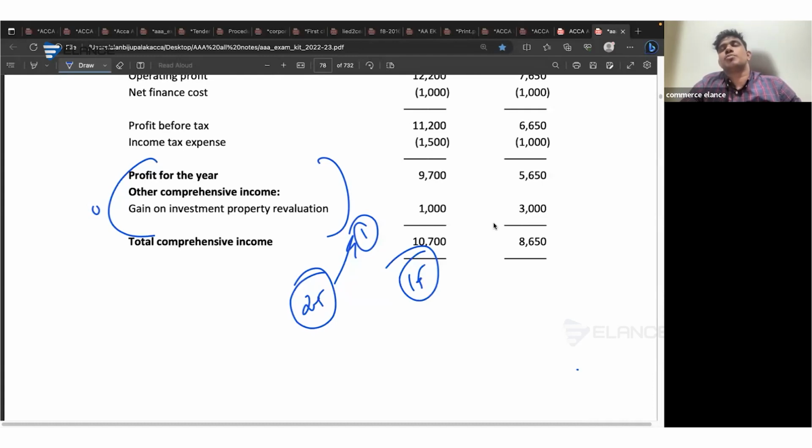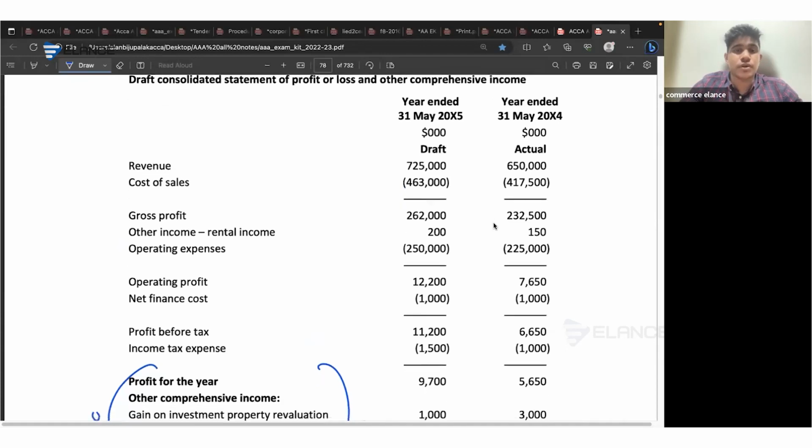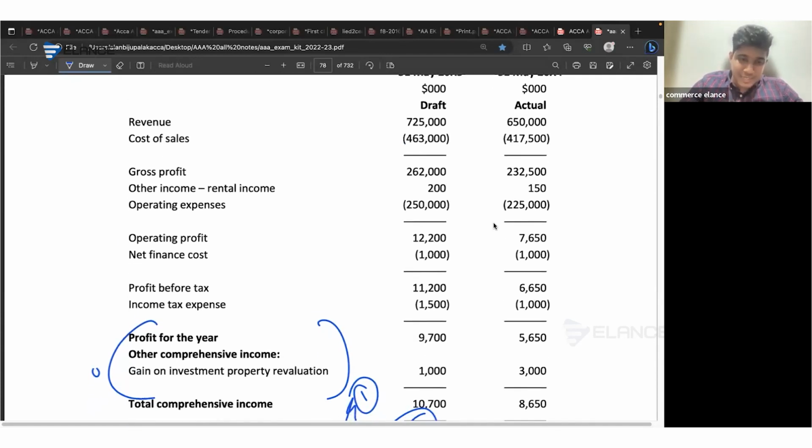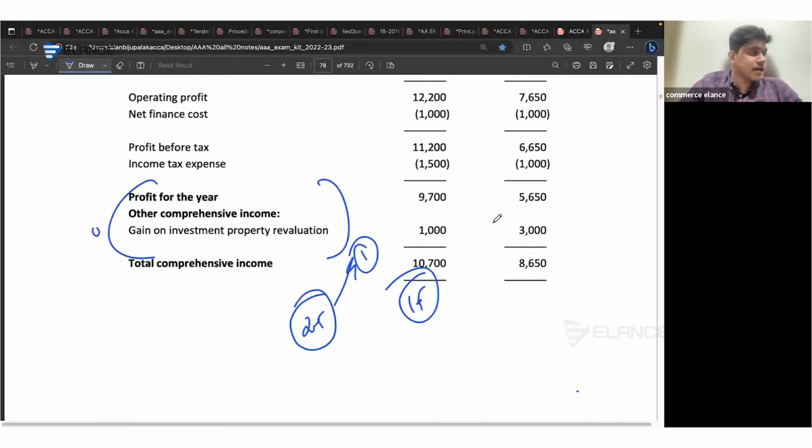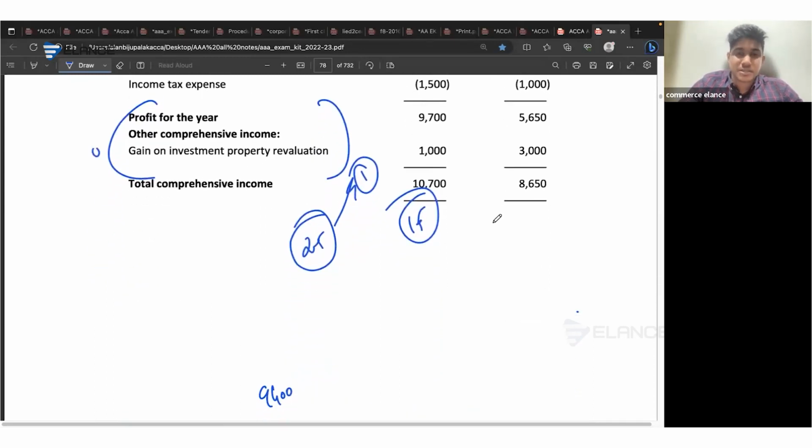However, out of the 2.5 million in total, 1 million has been included within the OCI, which is inappropriate. The rest of the 1.5 million is either omitted from the financials or might be misclassified into some other head, which reflects a total misstatement of 2.5 million in the company's current year financial statements. You have to mention it as a risk.